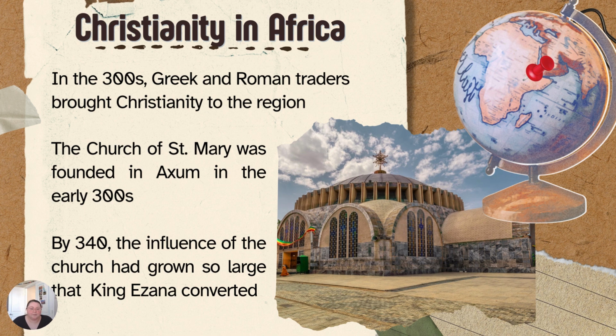Christianity in Africa. In the 300s, Greek and Roman traders brought Christianity to the region. The Church of St. Mary was founded in Axum in the 300s. By 340, the influence of the church had grown so large that King Ezana converted the region.